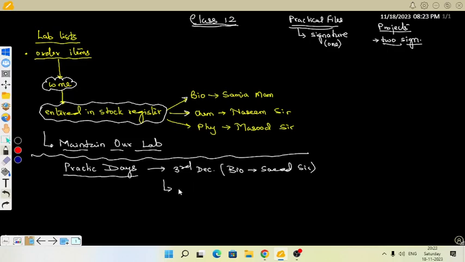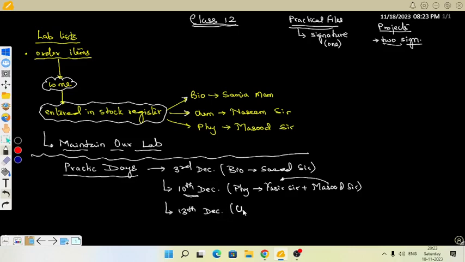I think on 10th of December is for physics. For physics, Yasir sir will be there, but along with you, Masood sir, because Yasir sir has joined in between. Sir, you have an idea of everything, no? Because you will be visiting as an external examiner also. So you have to train Yasir sir, because he will be the main person on the practical exam day. So I will ask him to join you on 10th of December. That is also Sunday. And I think 13th is for chemistry, and that will be assisted by Shaban sir.